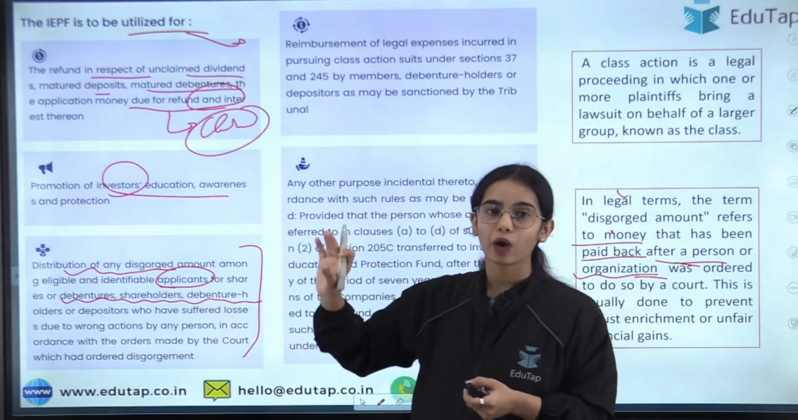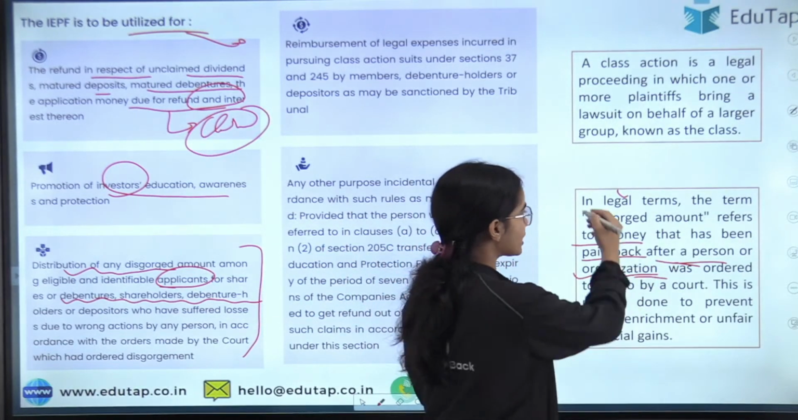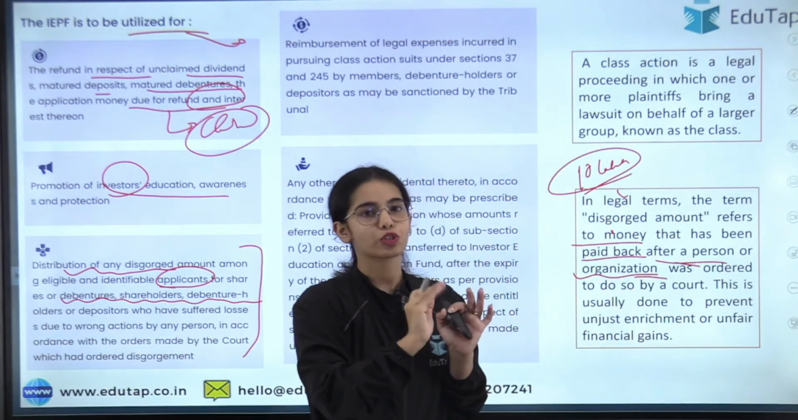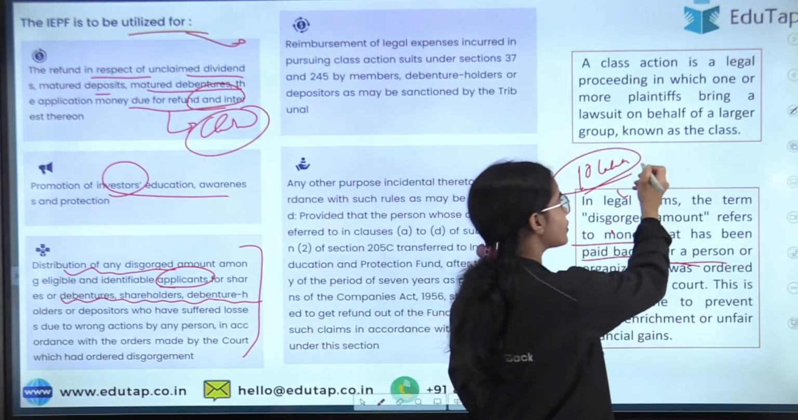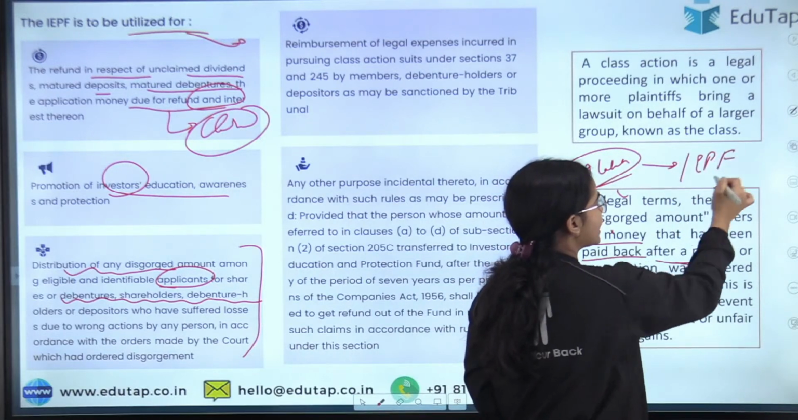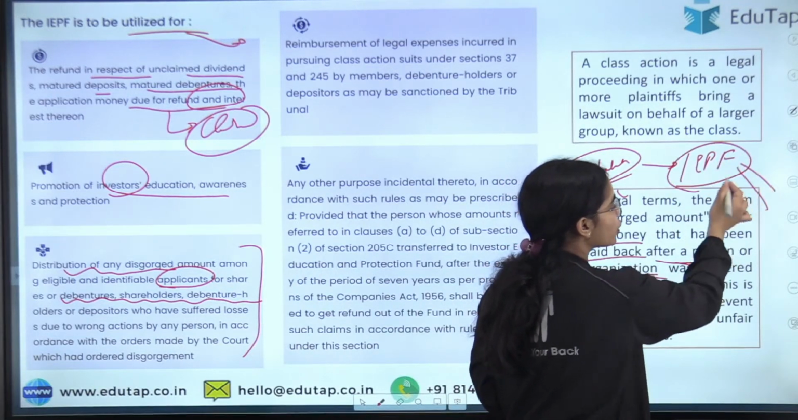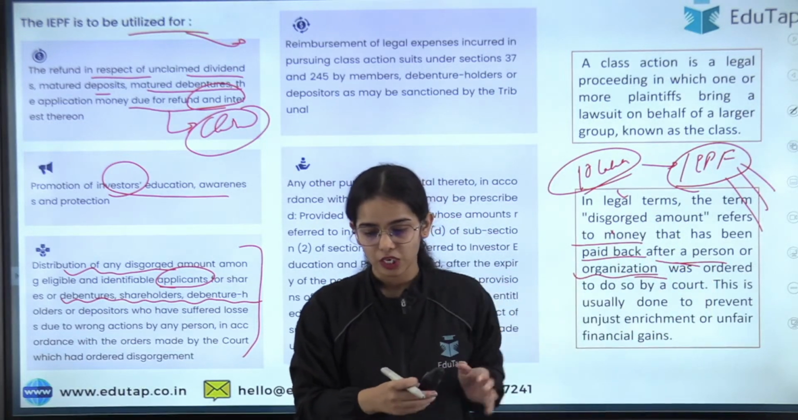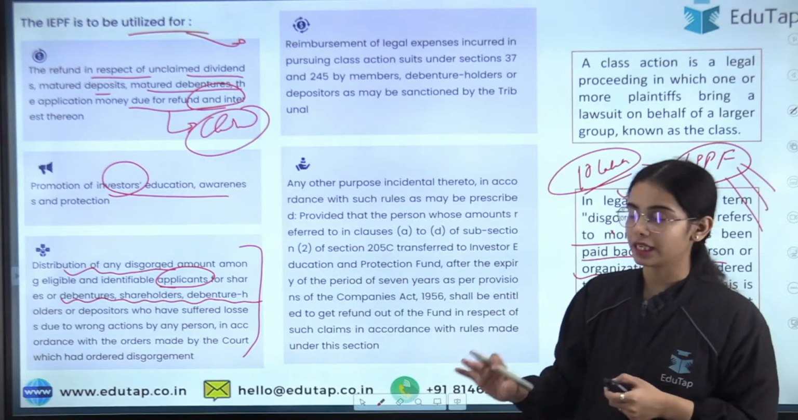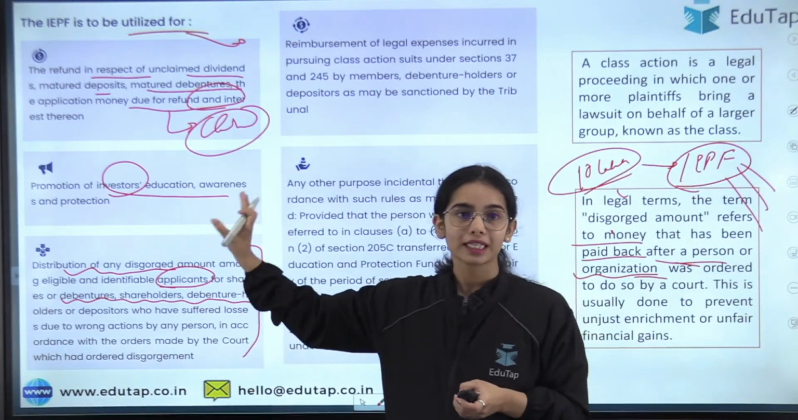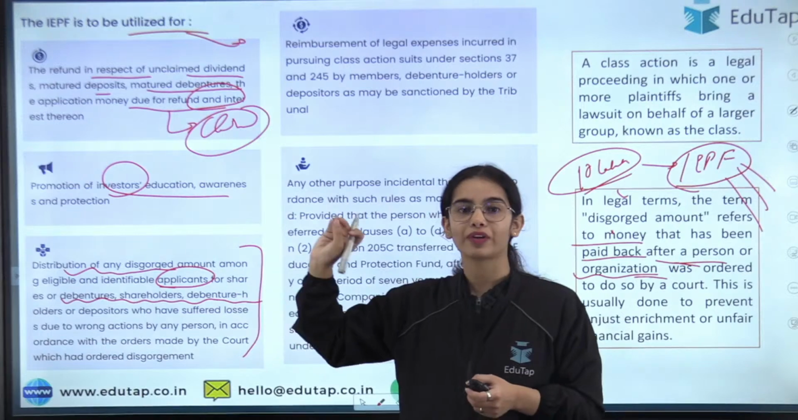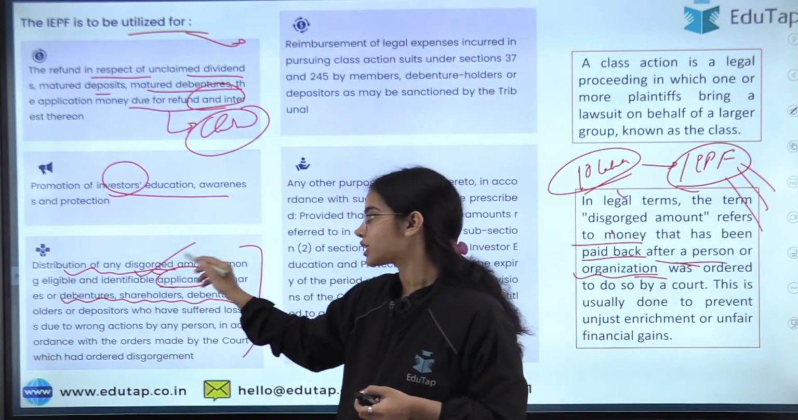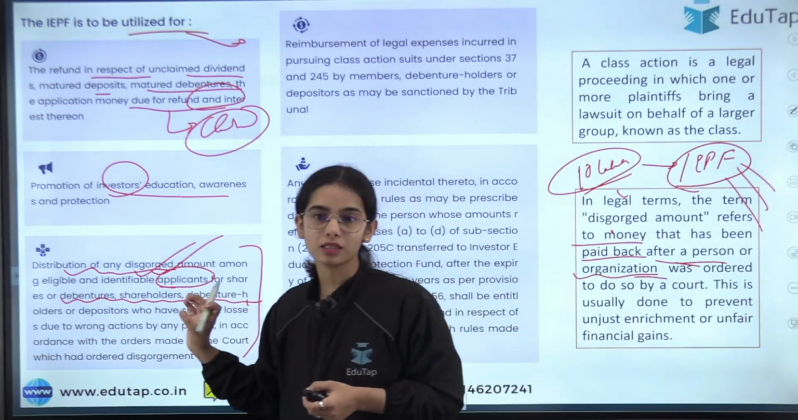Now what happens is that the court orders that, let's say, 10 lakh rupees that was wrongfully acquired has to be paid back. So this 10 lakh rupees will go to the Investor Education and Protection Fund, and the IEPF has the duty to provide this money to the rightful owners. So this is the basic idea. I hope this is clear. Any confusion here? The IEPF handles the distribution of any disgorged amount among the eligible and identifiable, or the rightful, applicants. Okay, so this is the basic idea.